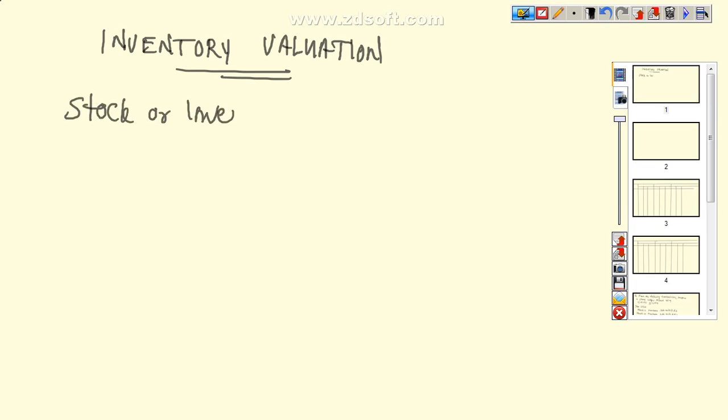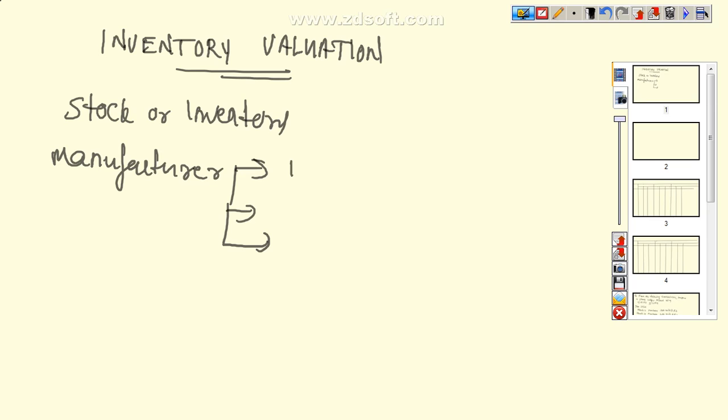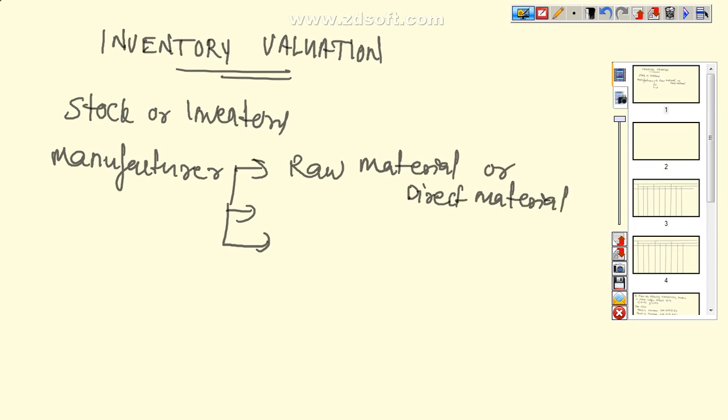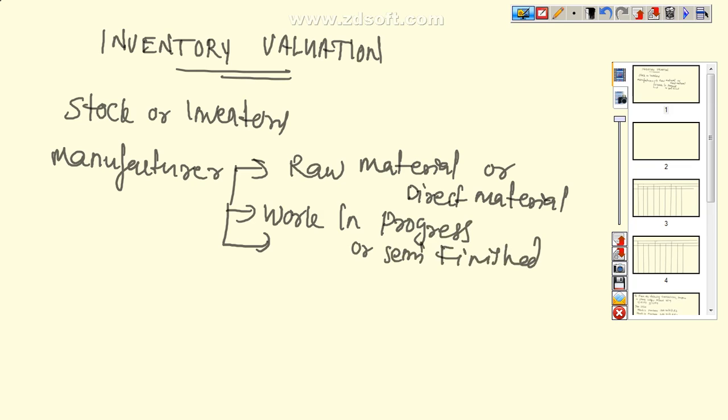In case of a manufacturer, stock comprises of raw material, also known as direct material, and second one, work in progress, also known as semi finished product, and third category is finished product.